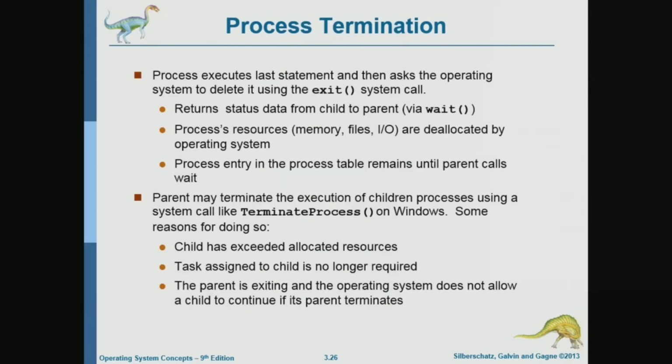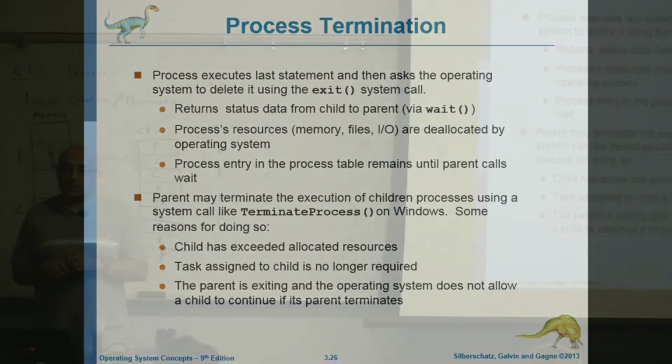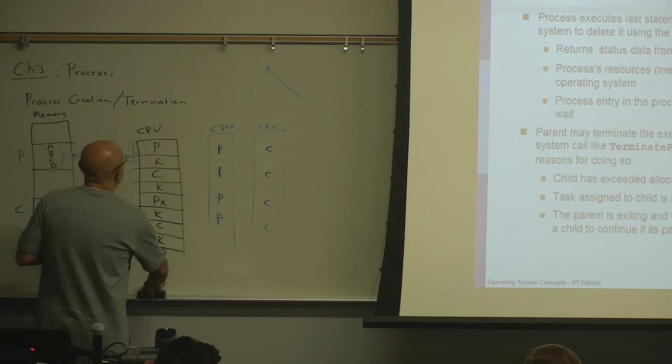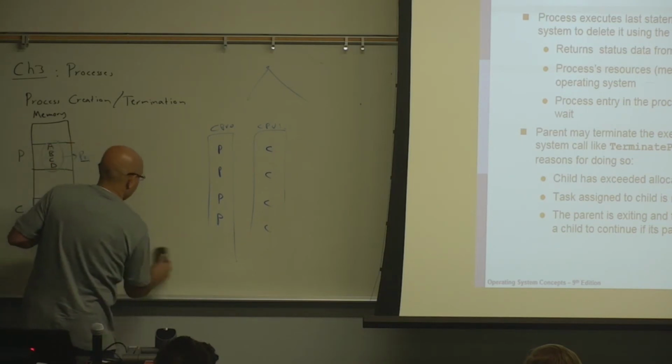Okay, so we'll talk now about process termination. When a process terminates, it makes a system call to tell the system that it's terminating, like the exit system call, and the exit can return a code that indicates the status, whether it's normal termination or abnormal termination. When a process terminates, the system is going to deallocate all the resources that it has allocated to the process, but it will still keep the process in the process table.